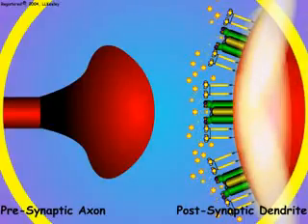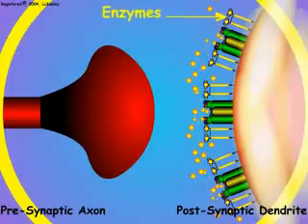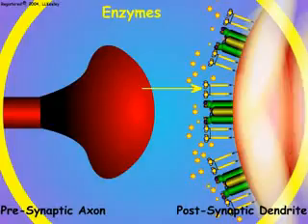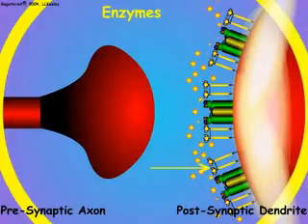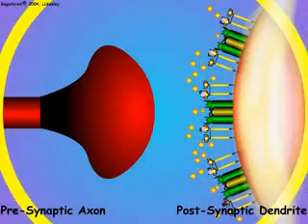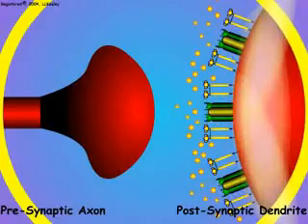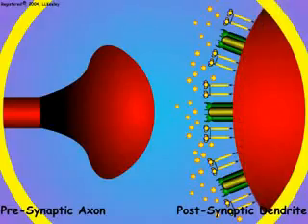To stop the depolarization of the postsynaptic region by the neurotransmitter chemicals, proteins called enzymes are present that destroy the neurotransmitter chemicals. When the neurotransmitter chemicals are eliminated, the postsynaptic sodium channels close. The sodium is transported back to the outside of the postsynaptic membrane by the reactivated sodium pumps, and the outside of the postsynaptic membrane returns to its normal positive charge.